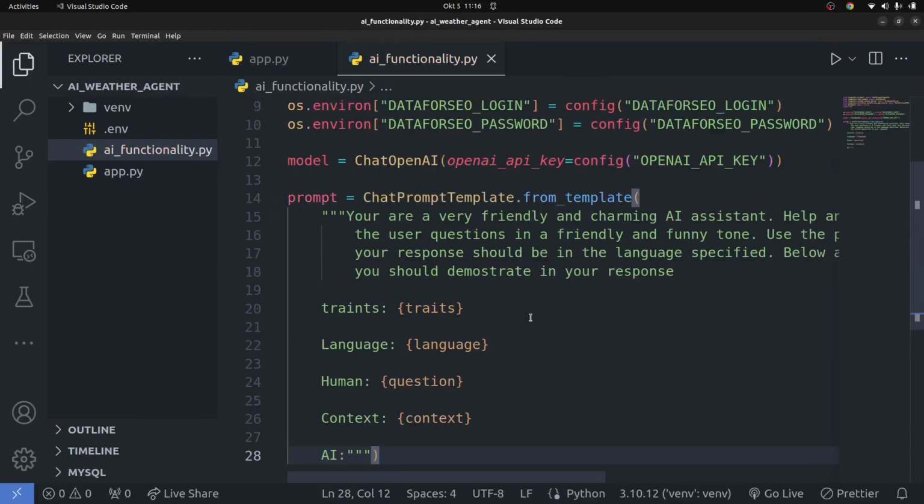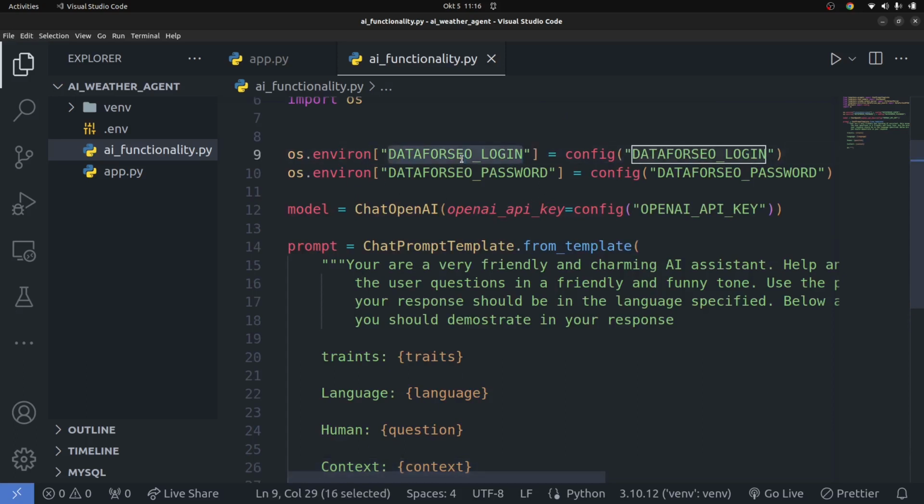So this is the prompt that we're going to be using. We're going to pass in a trait to tell the bot how to behave, and a language to tell the bot in which language it should respond, or basically interact with. Then the user question, for example, if I ask what is the current weather in Nairobi, that is the user question. And then the context is what you're going to get from DataForSEO.